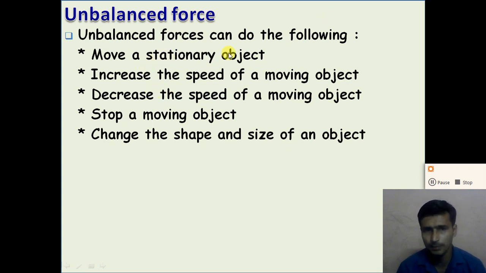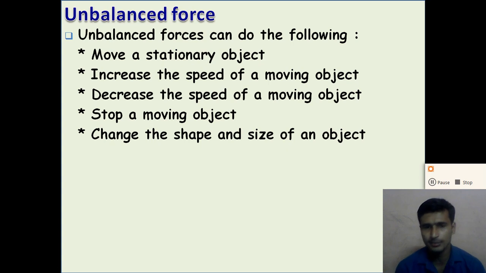With the help of an unbalanced force, a stationary object can be moved. We can increase or decrease the speed of a moving object with the help of the unbalanced force.